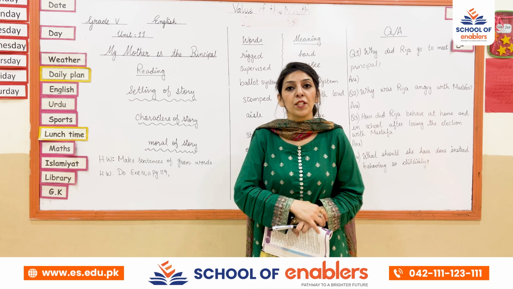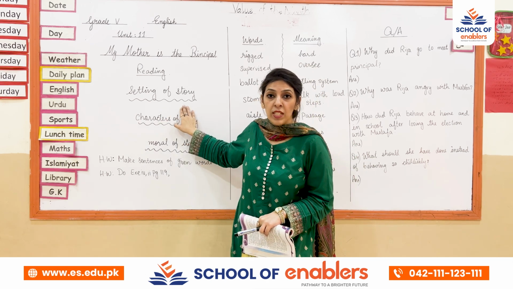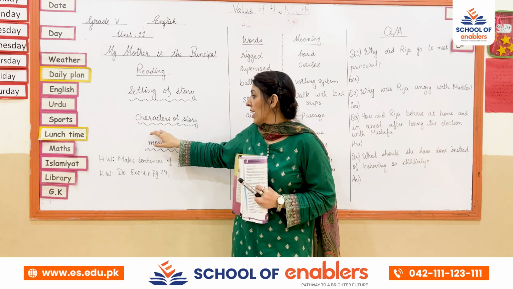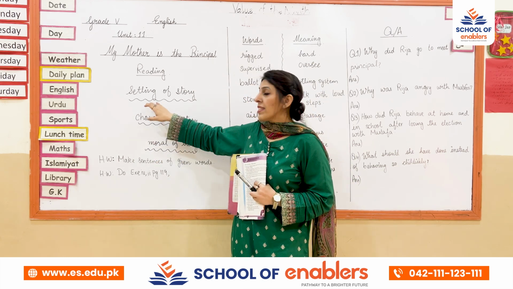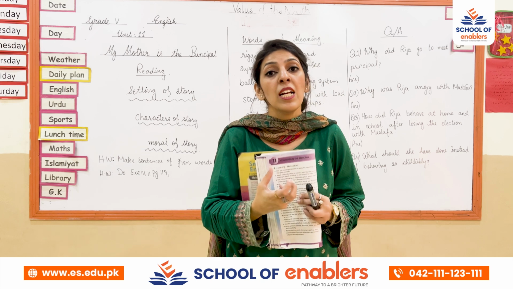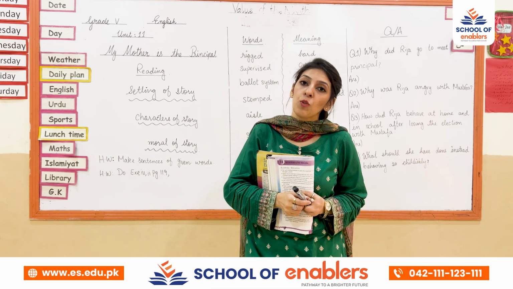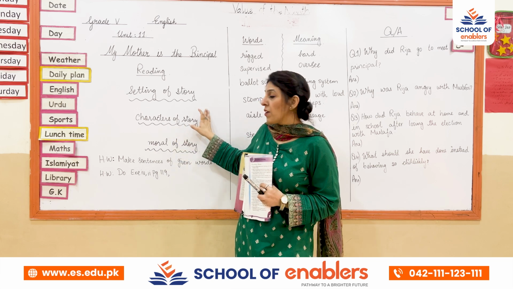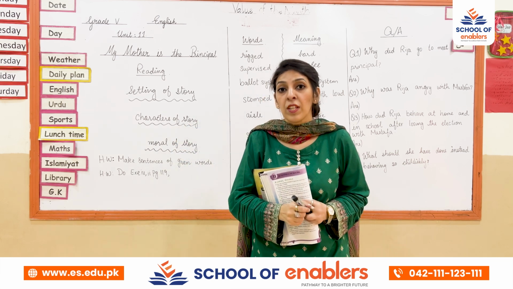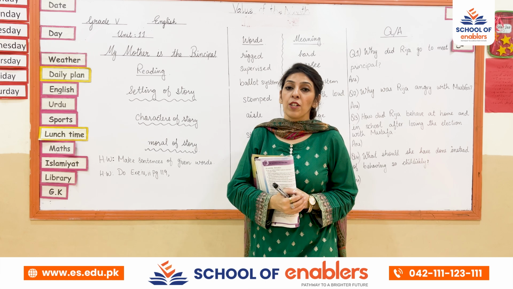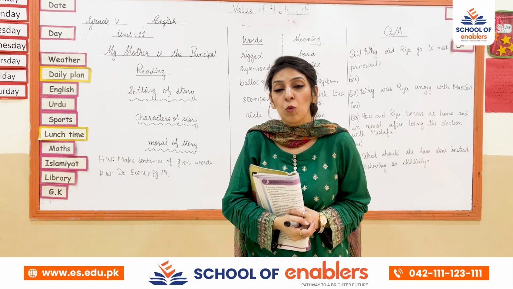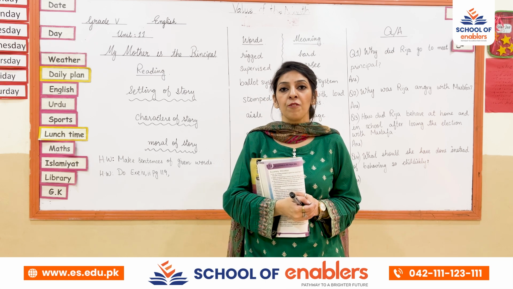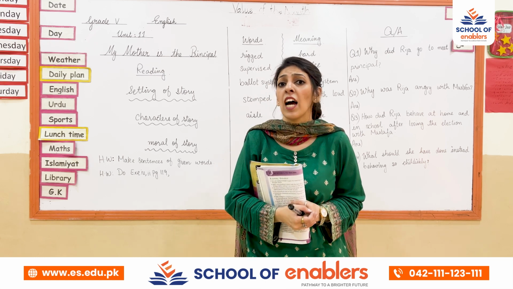So first of all, we need to know what the setting of the story is. There are three parts of the story that tell us the setting, characters, and moral of the story. So what is the setting of the story? That is, where the story took place. This is the story of a school in which the two main characters are Mustafa and Rija. Rija is the daughter of the principal. She wanted to win the school captain elections, but unfortunately Rija could not win, and she thought that this is unfair to her.